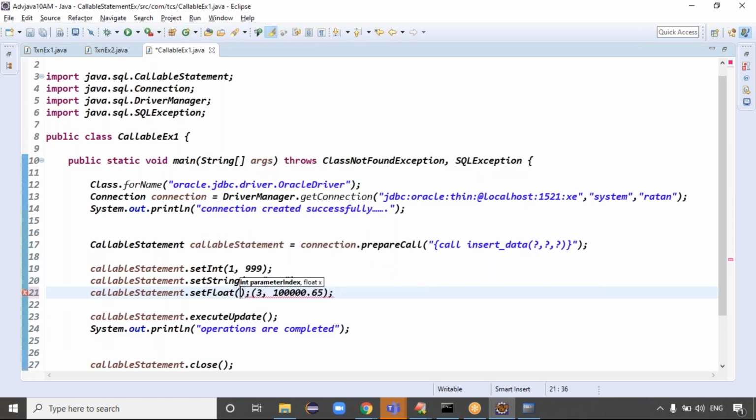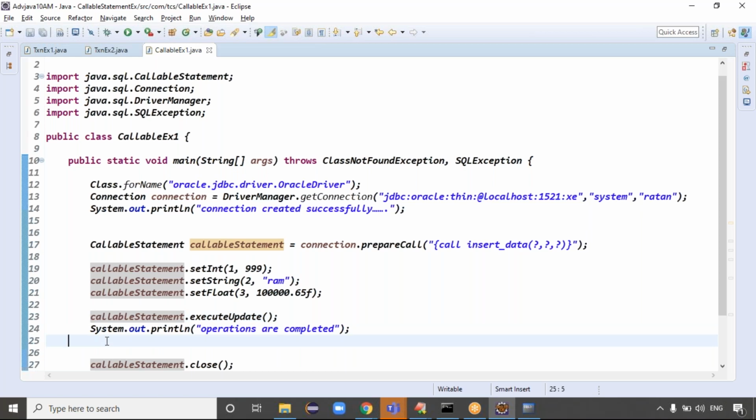SetFloat means we have to take the parameter index as 3, guys. But 1 lakh point 65 is by default decimal data. By default, decimal data is what type of data in Java? By default, decimal data is double data, right? Then we have to make it float data using a constant, right? Exactly. Is it clear now? Is there any output parameter here? There is no output parameter, which means we no need to register any output parameters, because these three are input parameters, right?